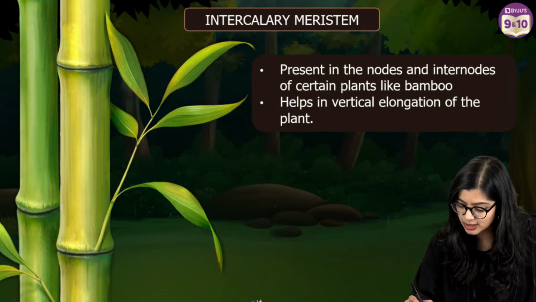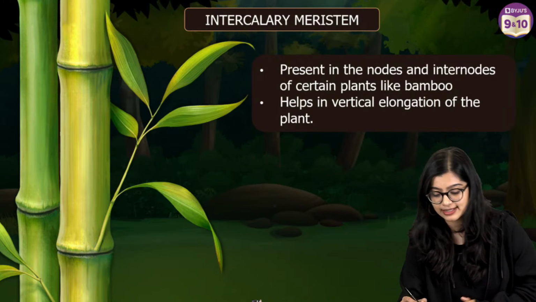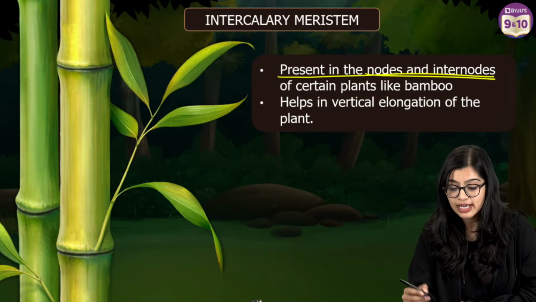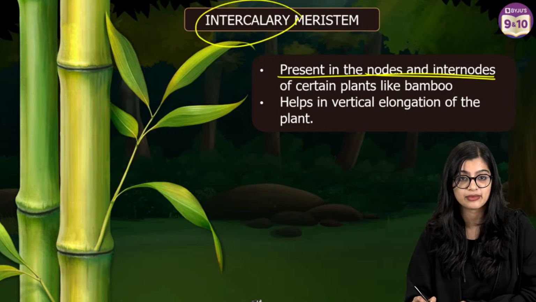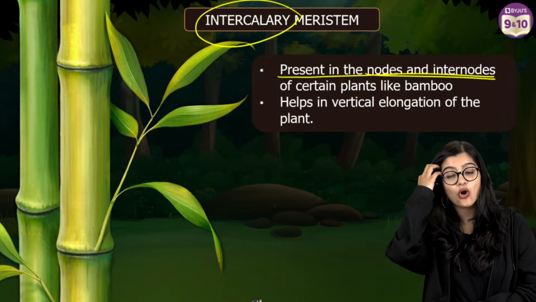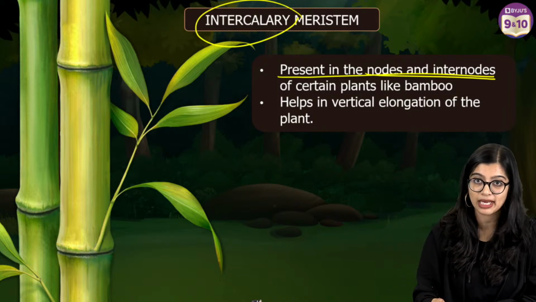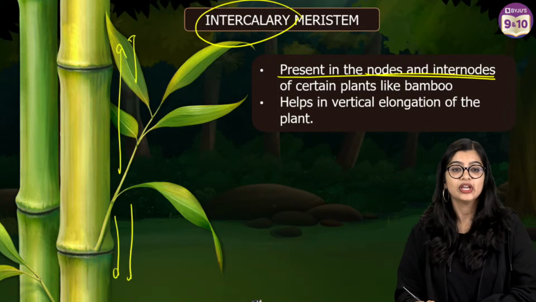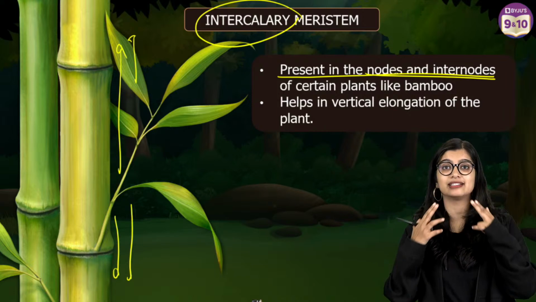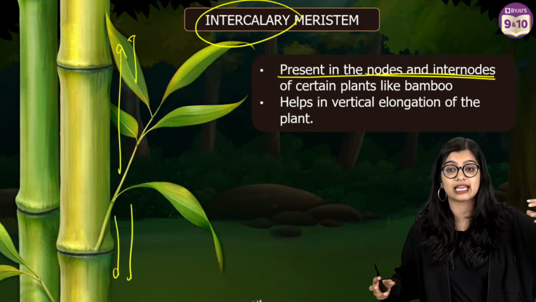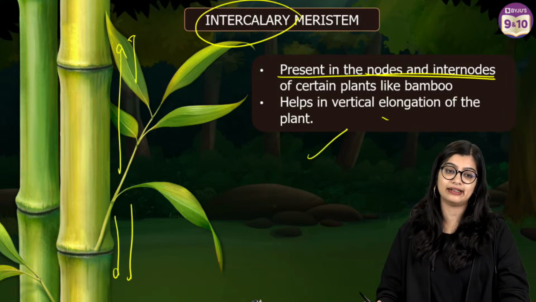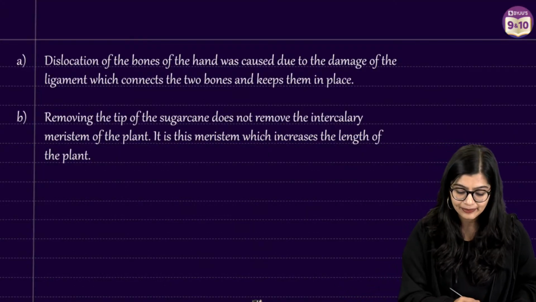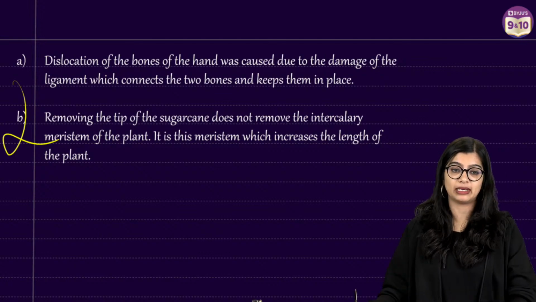So now, of course, in this particular case, we know that even though the tip has gone, it is present at the nodes and the internodal region. We have the intercalary meristem, right? So at the node and the internode region, we have the intercalary meristem that allows for the elongation of the stem. Which is why even if I cut off my apical meristem, my stem of the sugarcane is able to grow because of my intercalary meristem that is there, right? Very simple and easy. So in this you will get 2 marks for giving me the answer.